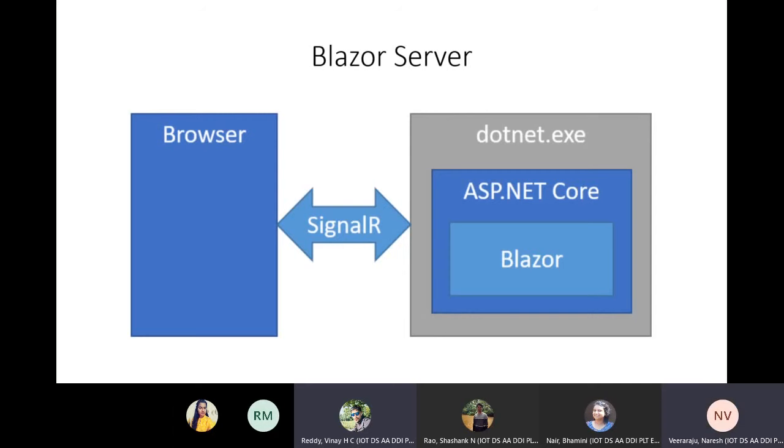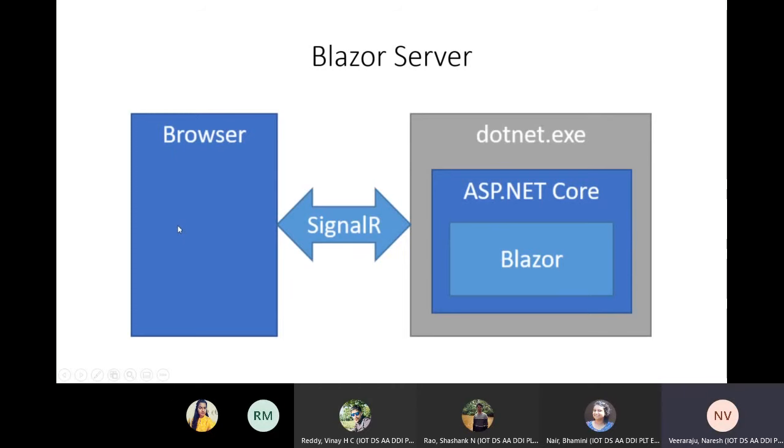So you have got some idea: there is a .NET process, .NET EXE, specifically ASP.NET Core, and within that your Blazor application is running. Whenever I request this application through my browser URL, only HTML files will be downloaded to my browser.